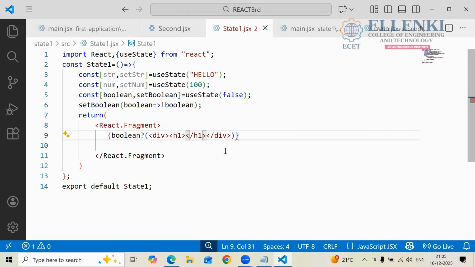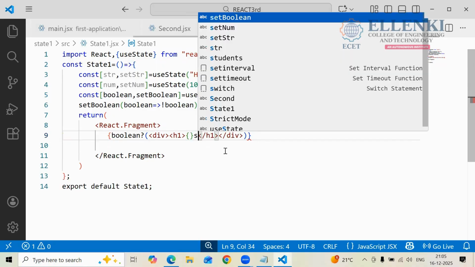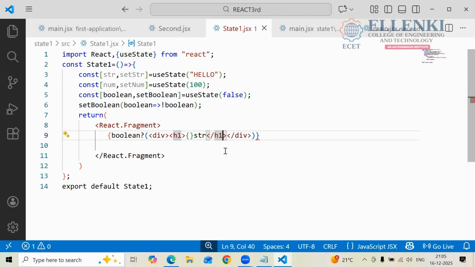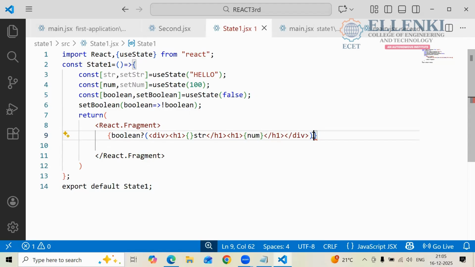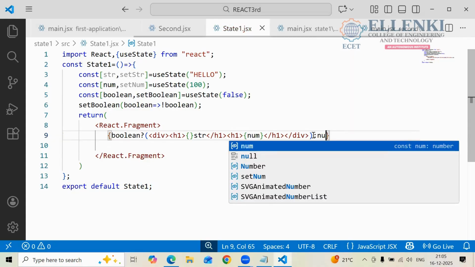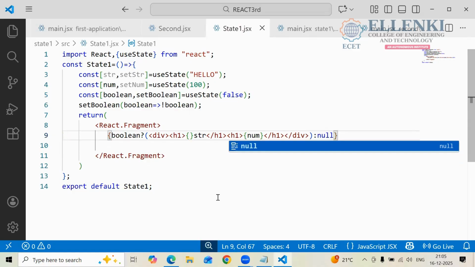In the h1, what do you have to print in between? str, you have to print here, str, and later I have to print another thing here, h1. What happened? Num only, right? So num I have to print. Later what do I have to do here? After that, what do I have to write here? Colon, null. What happened, boys?